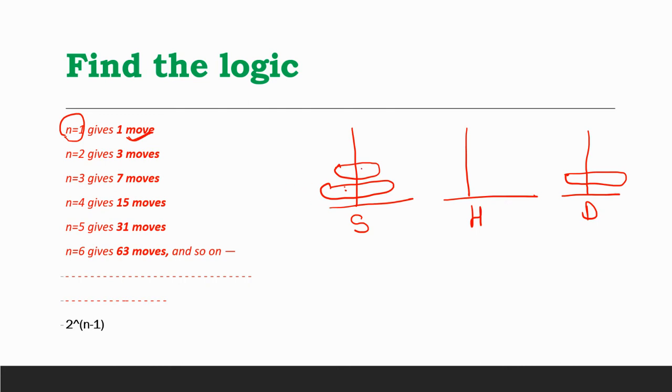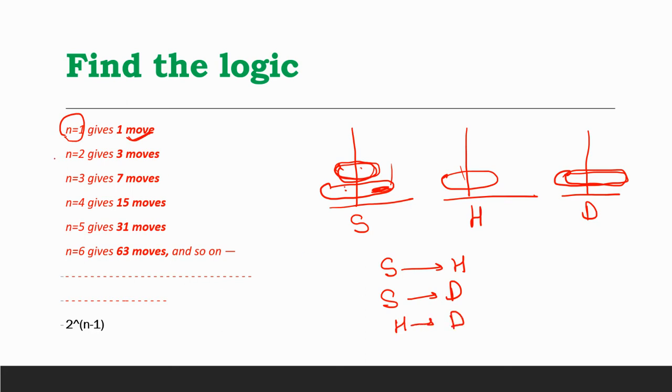So what you need to do is move this disk first to the helper. First you need to move it to the helper, then you can move the bottom disk, the bigger disk, to the destination. So how many moves did we do till now? First we moved this smaller disk to the helper, and then we moved this larger disk, the last disk of the source, to the destination. So source to destination, and again we put this smaller disk back on the destination. It means helper to destination.